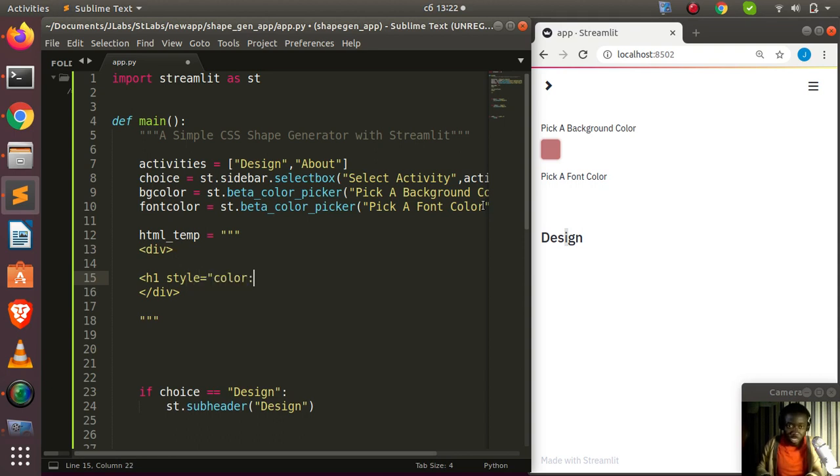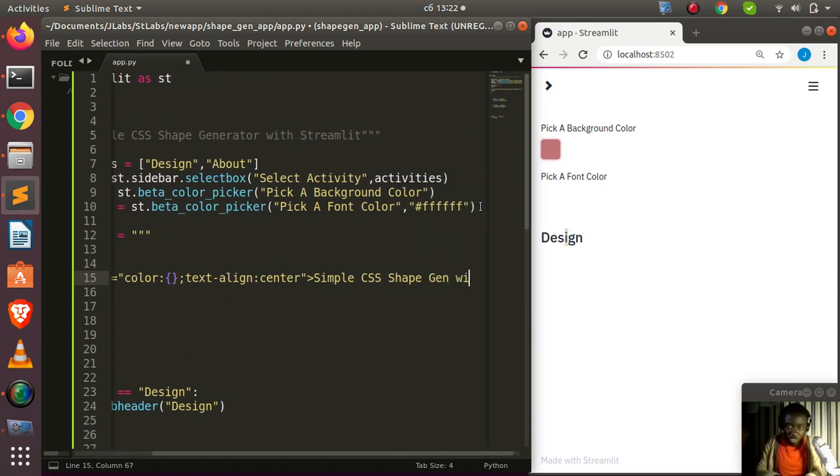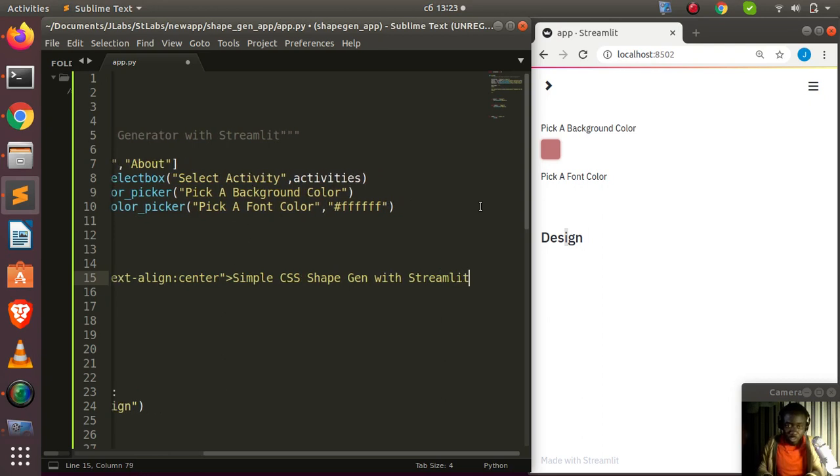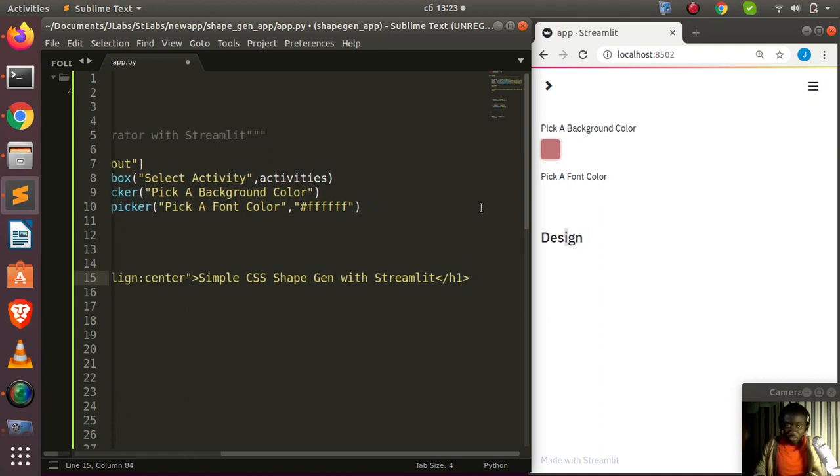Right, so from here I can now put in the color stuff there, right? Something very simple. Then I can also pass in, let's say, text-align equal to maybe center, right? Center, that's all. Then I can also add a font size in case I want to, but let's move on straight away with that. That is something very simple. Then let's pass in my text, simple CSS shape gen with Streamlit, right? Something like that. Then I'll just close it with my h1 tag. I'll close it. Perfect. So we have done something very simple, right?